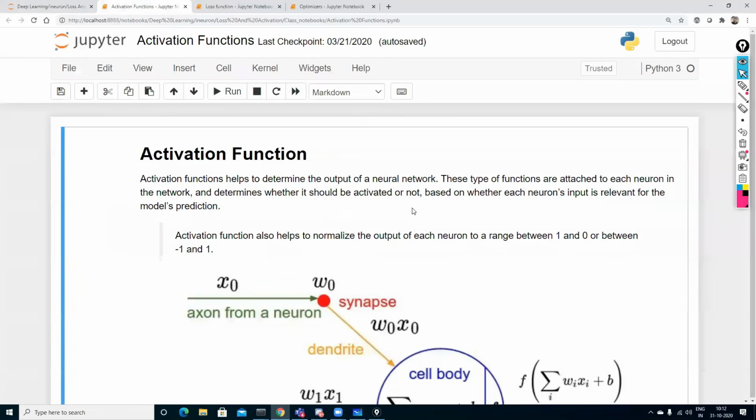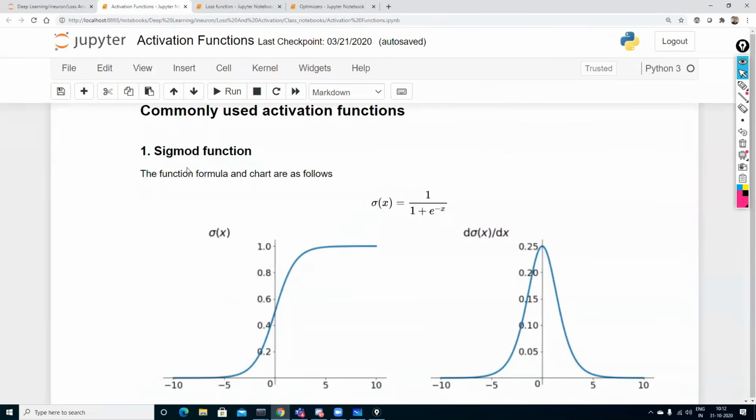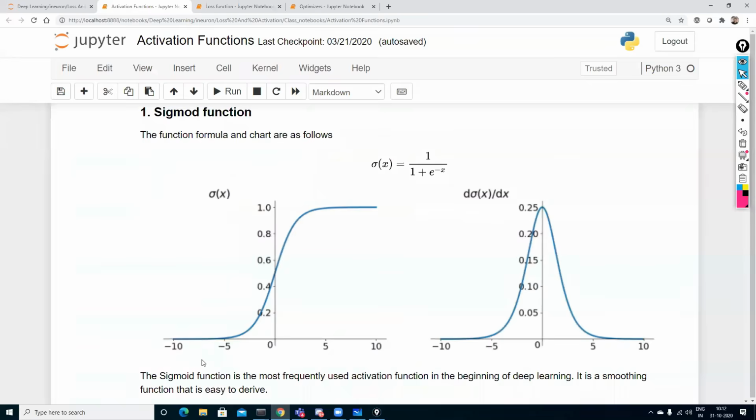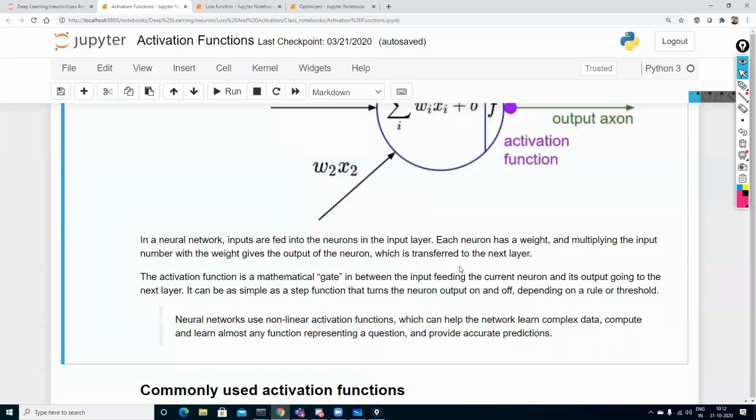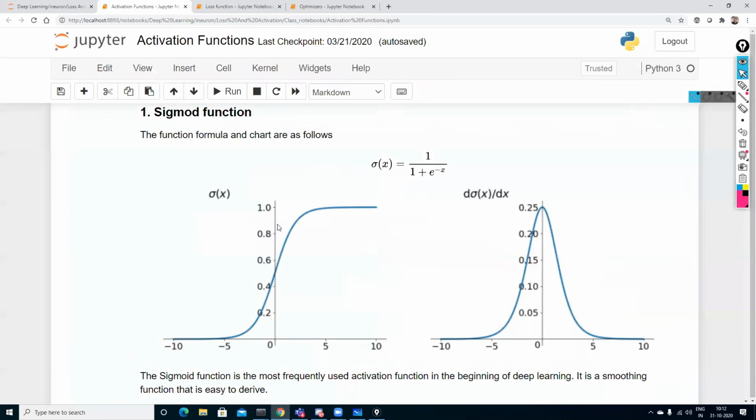So let's go ahead. We have discussed the sigmoid function. In the sigmoid function, I told you that our value will range between 0 to 1. After this calculation goes on, we apply a function on top of it. In our case, we are going to take sigmoid. Once we compute weights multiplied by the input plus bias, this is my bias, on top of it we apply a sigmoid activation function, and the value that we get is between 0 to 1.